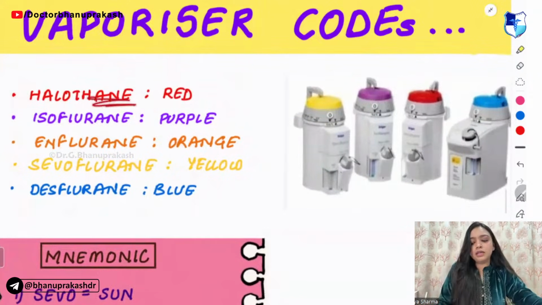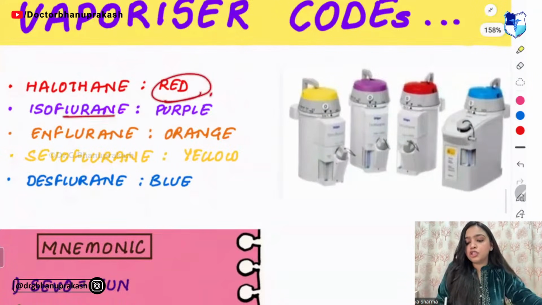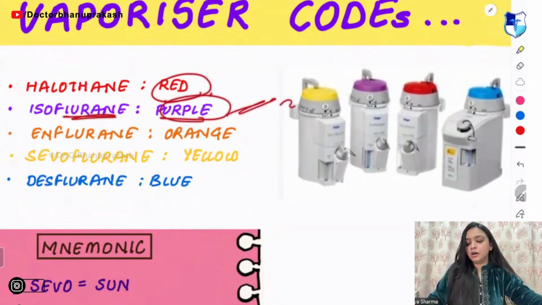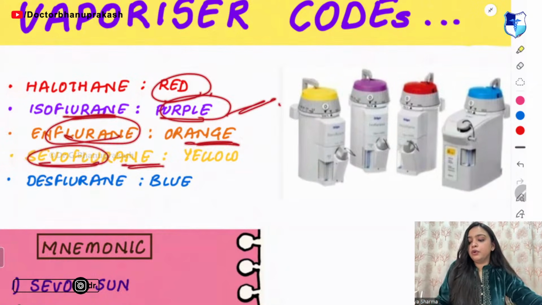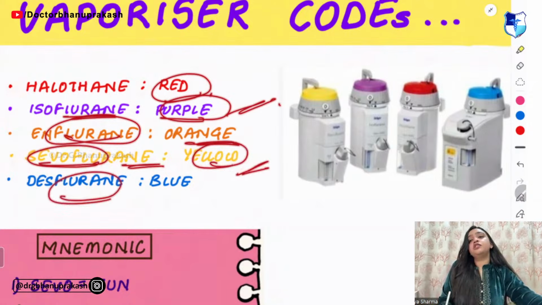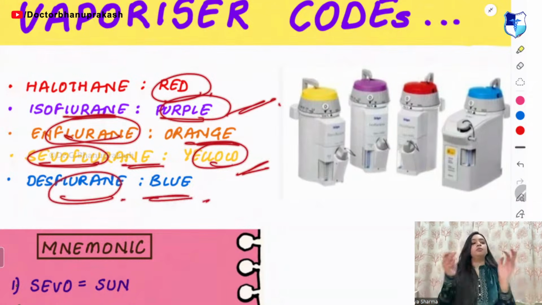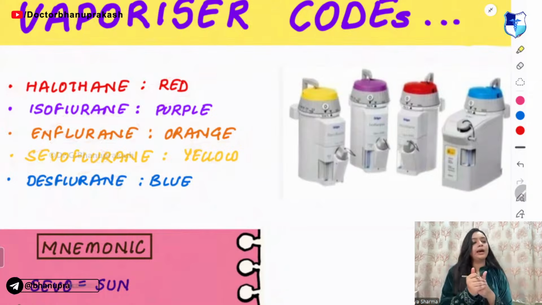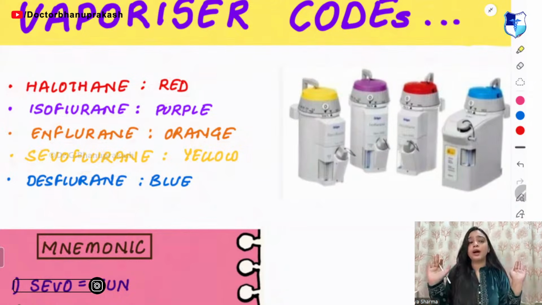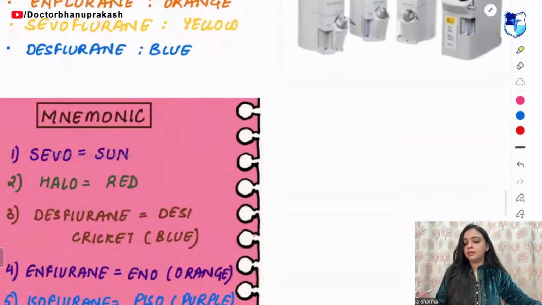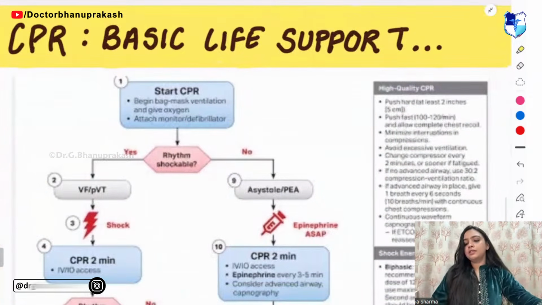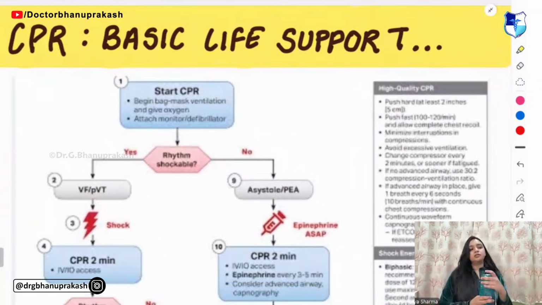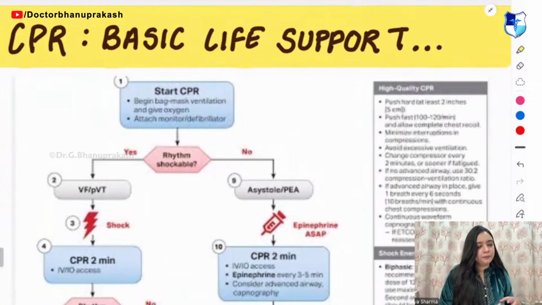So halothane is red in color. Isoflurane is purple in color. Enflurane is orange in color. Sevoflurane is yellow in color. And desflurane, our Desi cricket team, is blue in color. This much is clear to you guys? Have I made this much clear? Right? So we can move ahead. Next thing that we have is CPR. Okay.